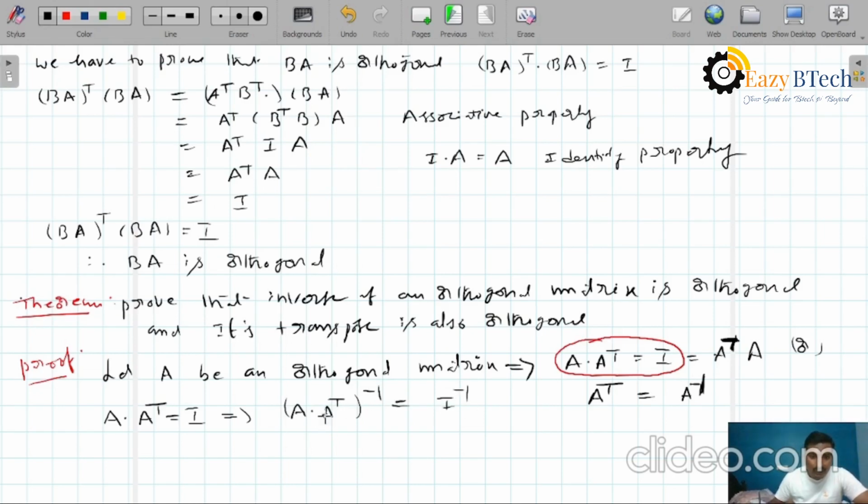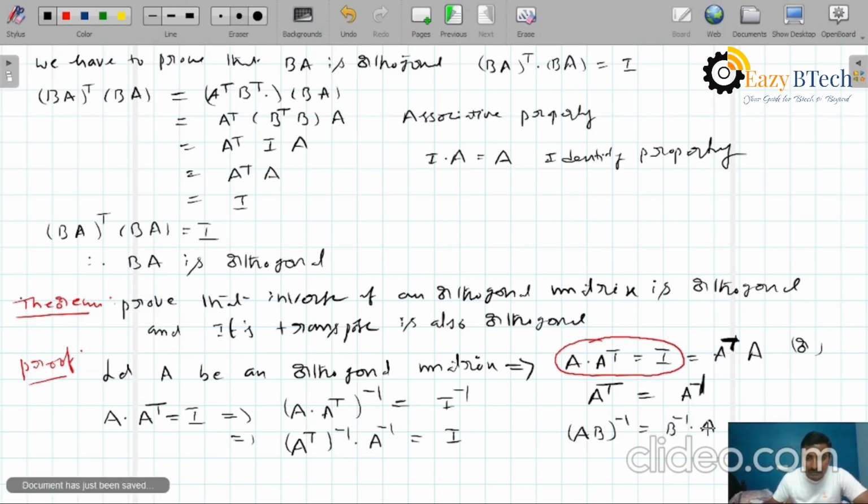So A into A transpose whole inverse can be written as A transpose whole inverse into A inverse, which equals I inverse, that is I. Which property did I apply here? AB whole inverse can be written as B inverse into A inverse.